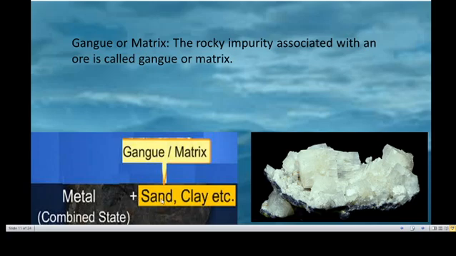Sand and clay etc. are also present with the particular metal. This is an example. So along with the metal, some rocky impurities are also present.